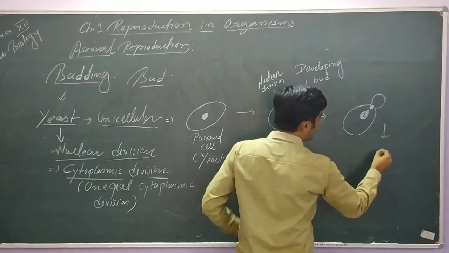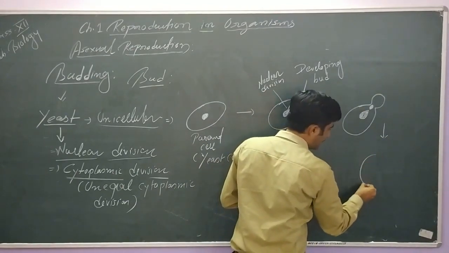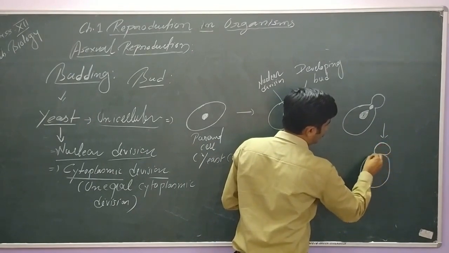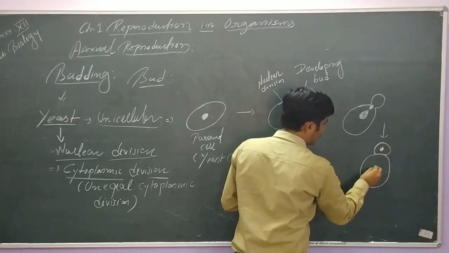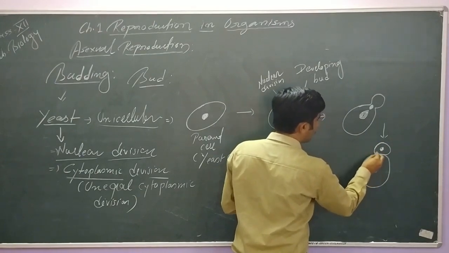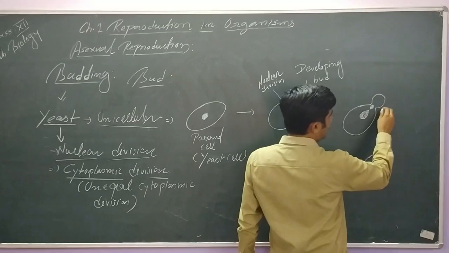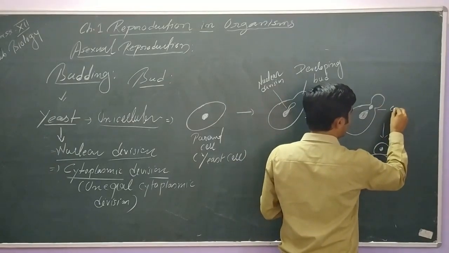And next we can see there is complete development of a mature bud. This is the parent cell. So you can notice here also nuclear division followed by cytoplasmic division, or cytokinesis.